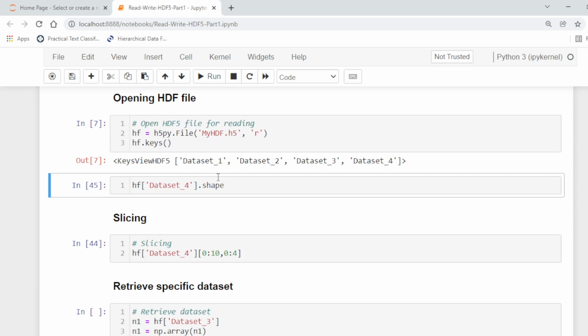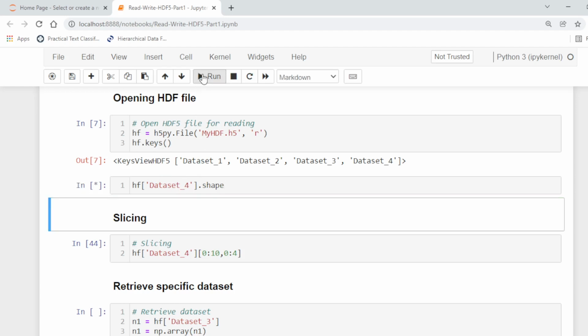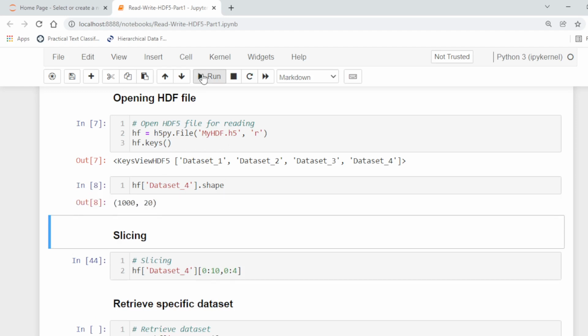These can be used to extract or load particular data sets. For example, if we want to know the shape of data set 4 in the HDF file, we can use the shape attribute. It contains 1000 rows and 20 columns.